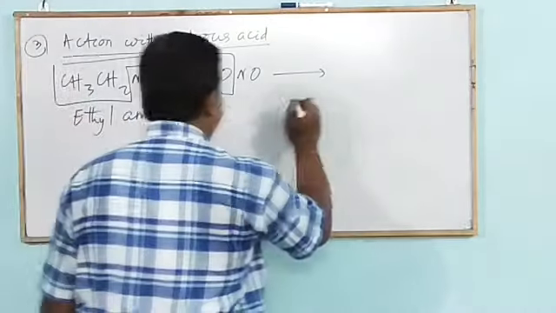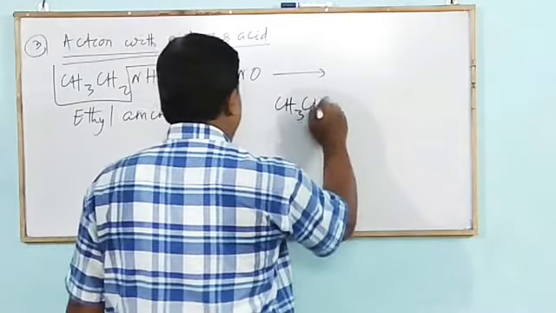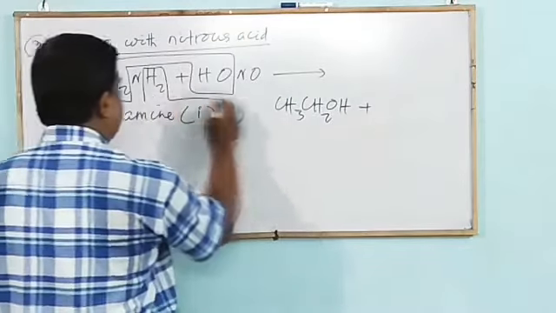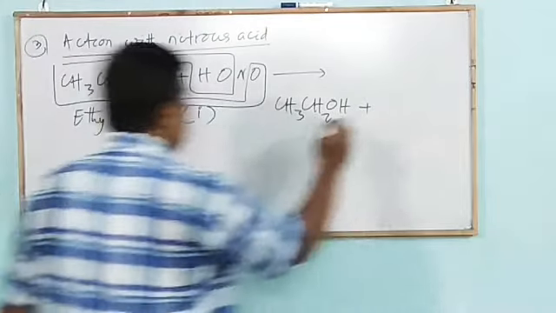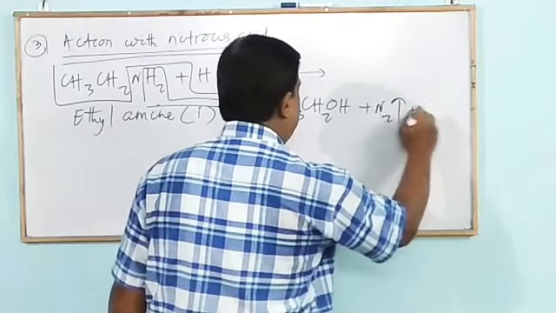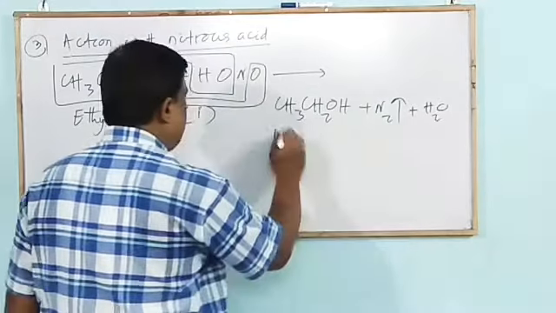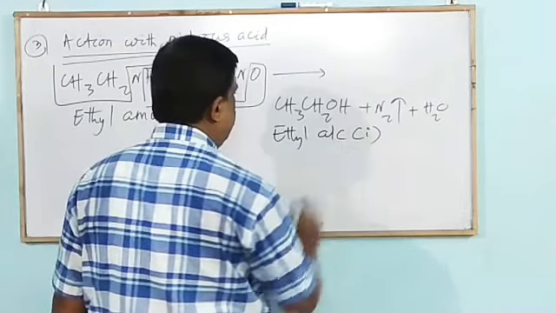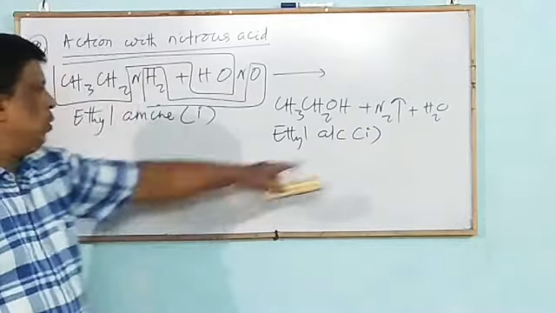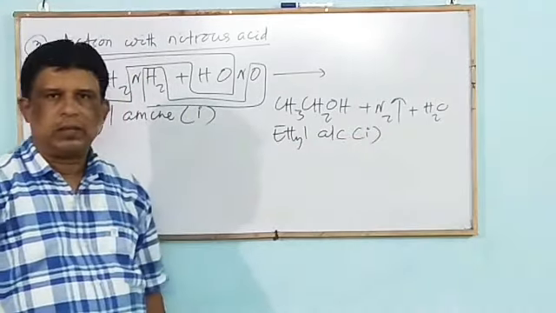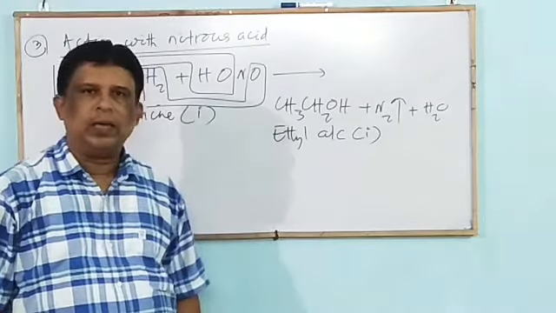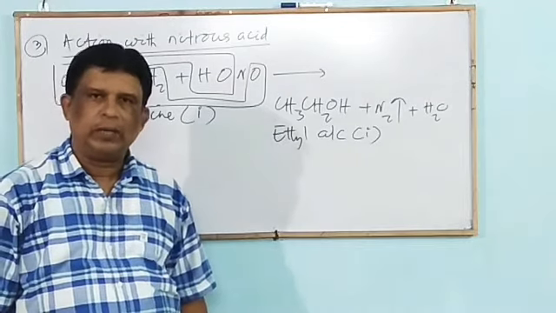What is formed? Ethyl alcohol plus N2 plus H2O. Ethyl alcohol is formed with liberation of nitrogen gas. That's why it is an important test to identify primary aliphatic amine.